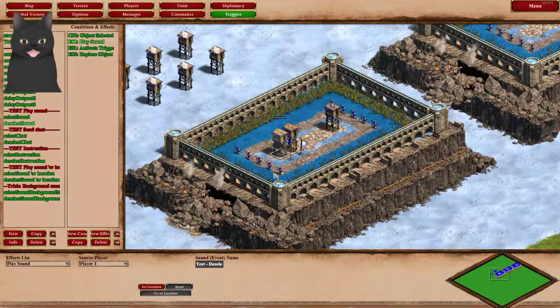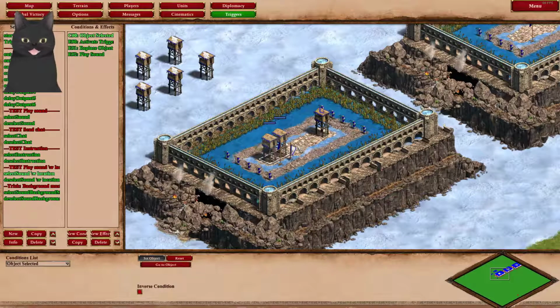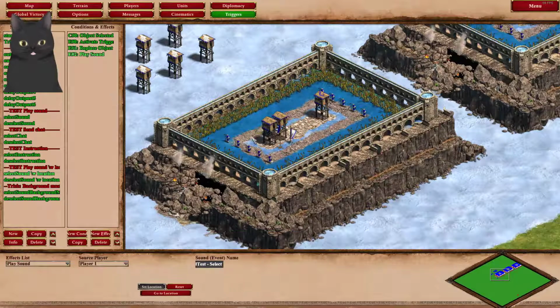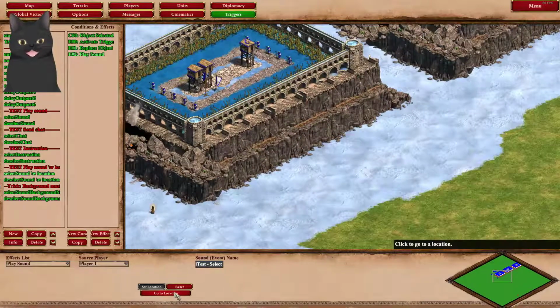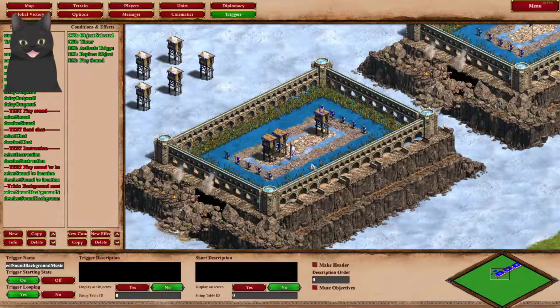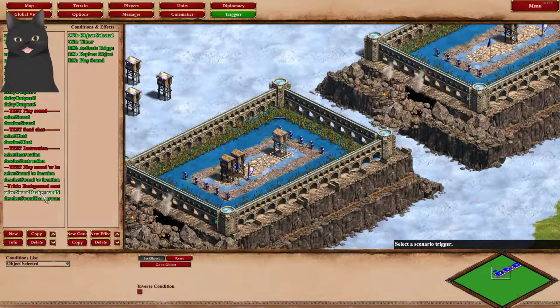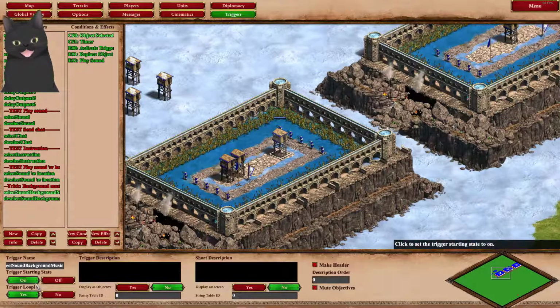And we have a second trigger in this section that is called play select sound with location, and that is when you click on this tower, it will play a sound with a location set right on this tower. And the third tower at the upmost right is a trick to play background music in your map that I've come up with. So for this trigger, first you need to set it to loop,